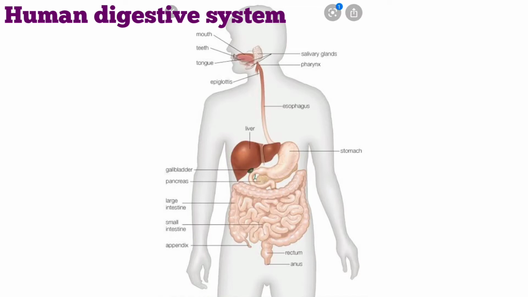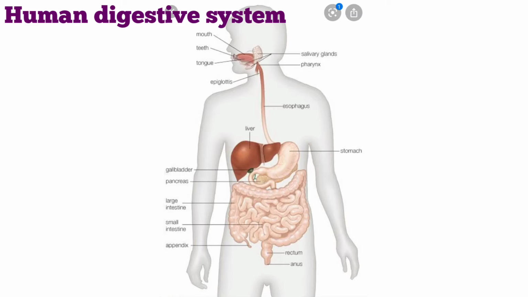What is the function of teeth? They cut the food, grind it and convert it into small parts. Now this food moves in the mouth and mixes with saliva with the help of the tongue. Now how is this saliva produced? You can see that here a salivary gland is there. Three pairs of salivary glands are there in our mouth. This saliva contains an enzyme known as salivary enzyme to digest starch, that is carbohydrate. So saliva helps in softening or moistening the food and makes it easier to swallow, and begins the digestion of starch into glucose in our mouth.